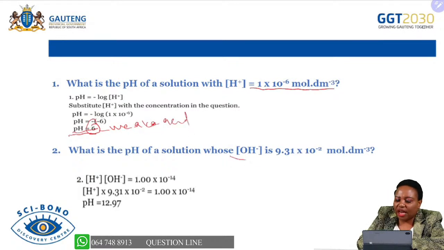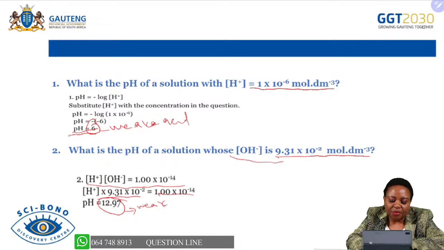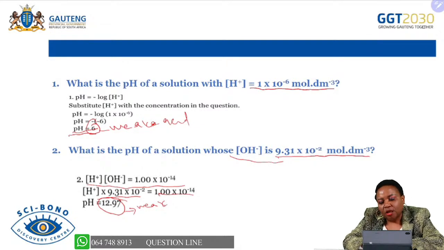And then when we are provided hydroxide ions, we have used the Kw here because we're given the concentration of hydroxide ions, as we're looking for the concentration of H+ ions, and then we substituted and we find that the pH is 12.2, which indicates that this one is not as weak but not as strong a base. So it's almost 13, so I can say it's a strong base. So these are some of the examples that you can see and remember when we are calculating the pH of strong acids and strong bases.